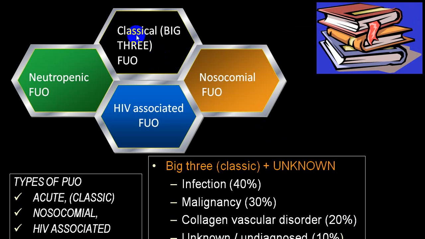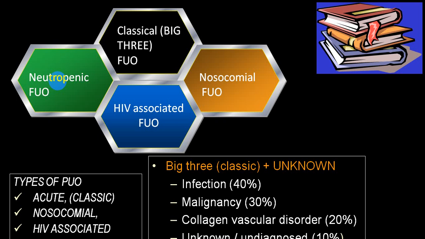In case of a PUO, we divide into two big groups: classical PUO and non-classical PUO. In a non-classical PUO, neutropenic, we put them neutropenic where the person's total count is less, and among that the neutrophil count is very low. We call that neutropenic PUO. If a person is HIV positive and has developed a fever, we'll call it HIV associated PUO. And if a person after hospitalization develops a nosocomial infection, then we call it nosocomial PUO.